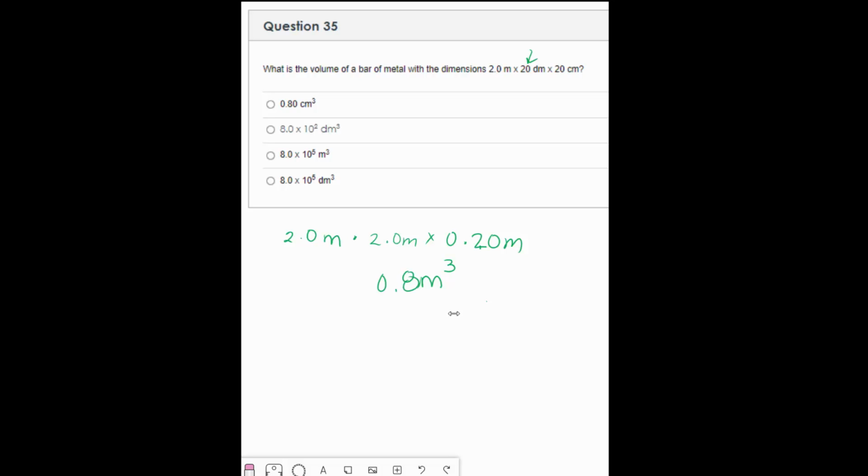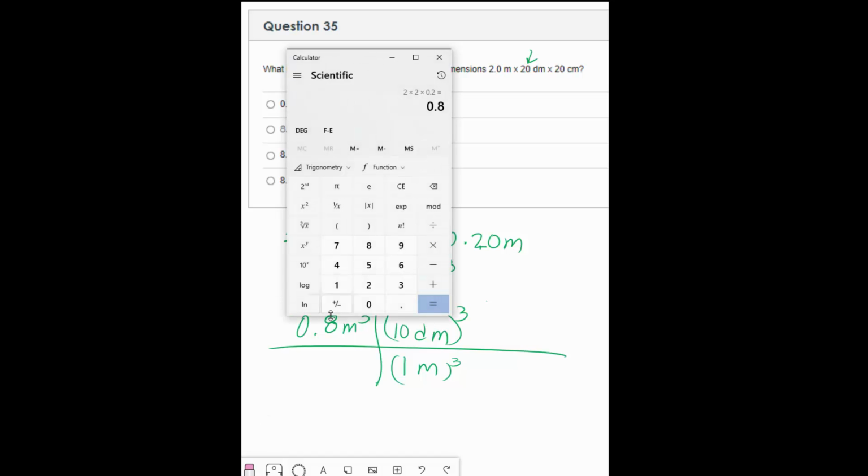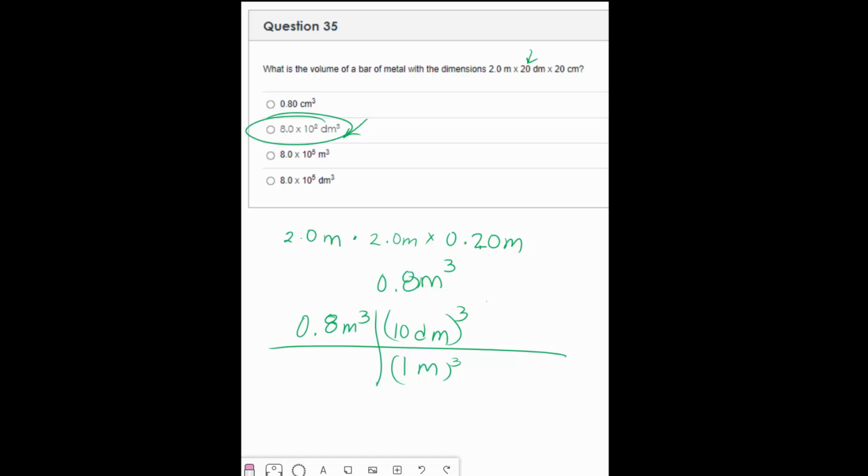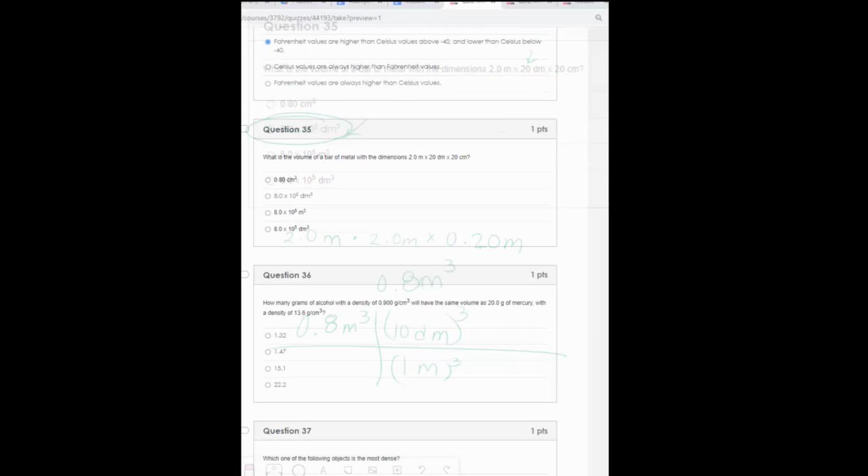So now I need to convert, and I am going to convert to decimeters since 2 of my answers have decimeters. So 0.8 meters cubed. There are 10 decimeters in 1 meter. If I cube that, so 0.8 times 10 cubed, I get 800 decimeters. So that is the answer.